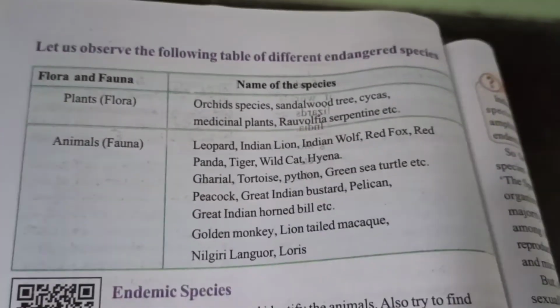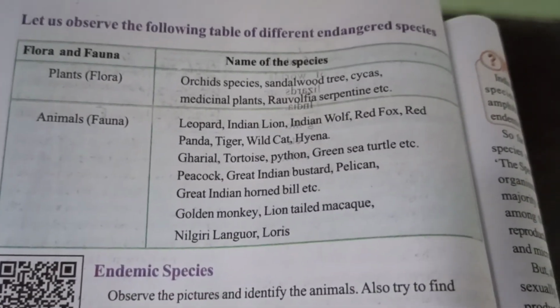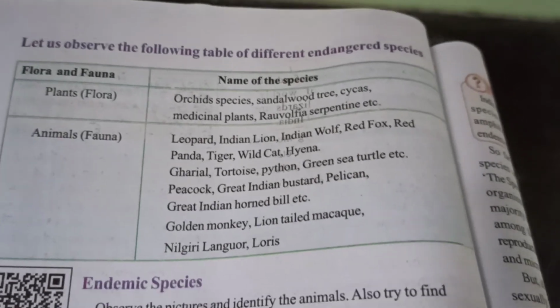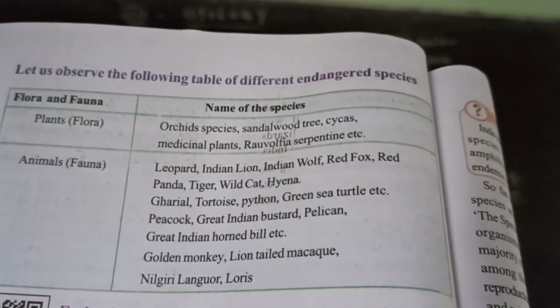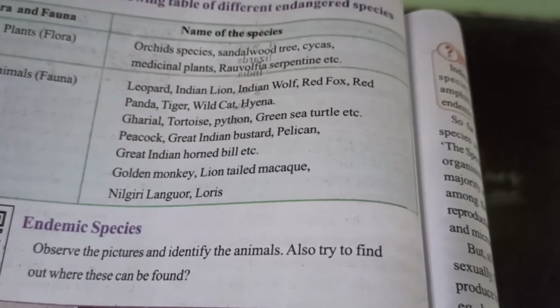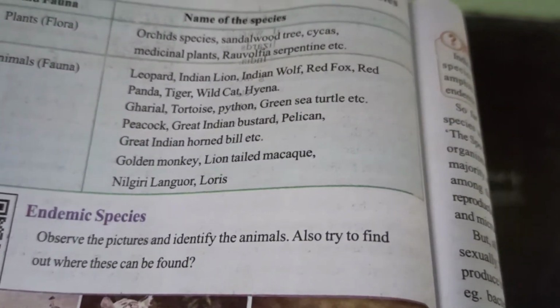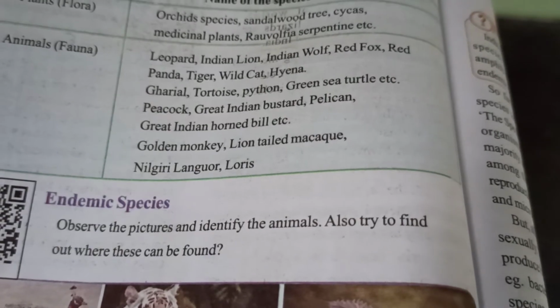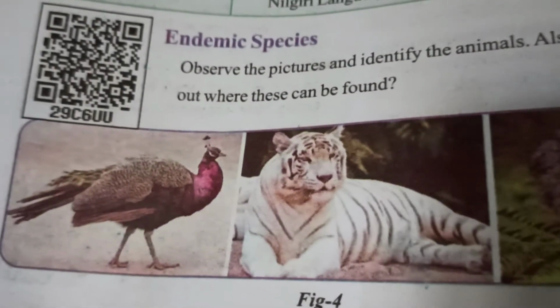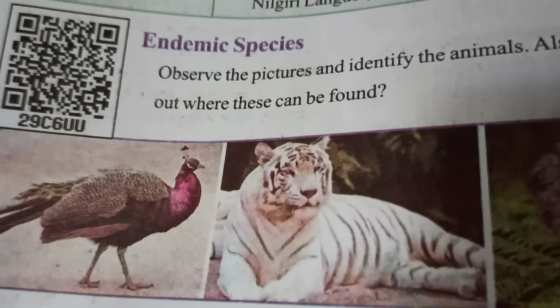The information given on textbook page number 90 refers to the definition of endemic species. So what is meant by endemic species? Plants or animal species found restricted to a particular area of a country are called endemic species. See, these are the endemic species animals.